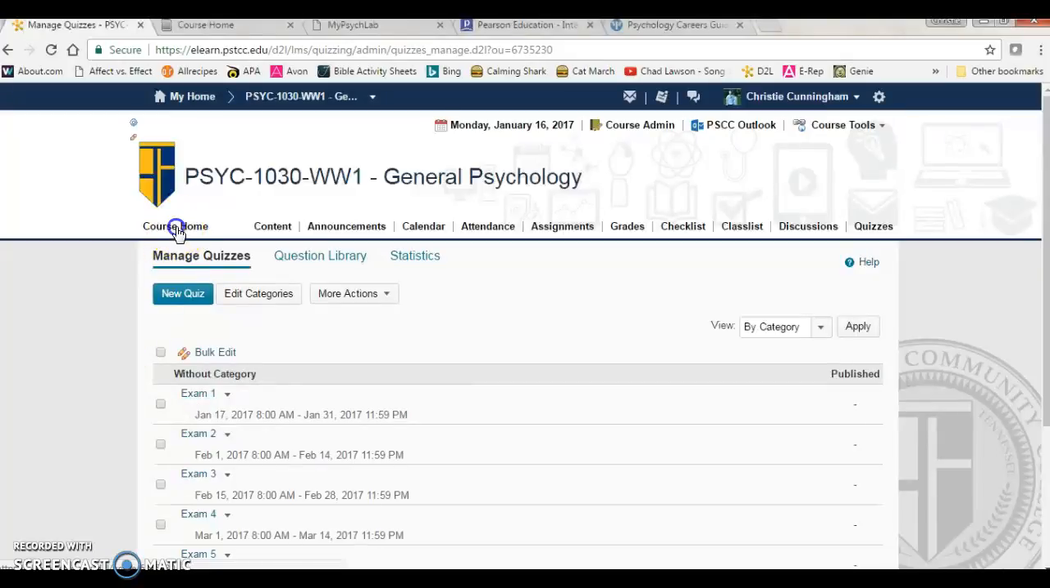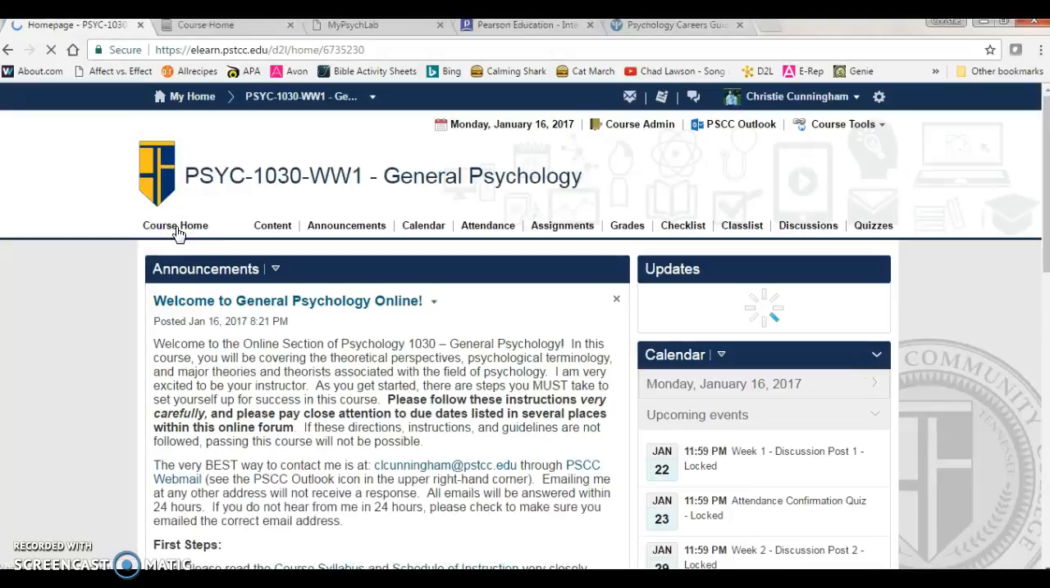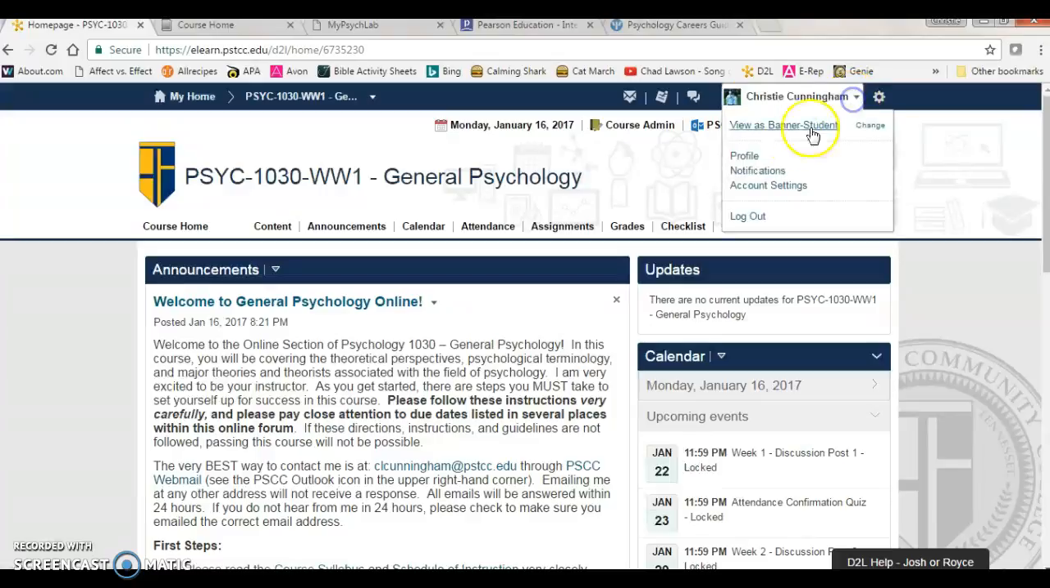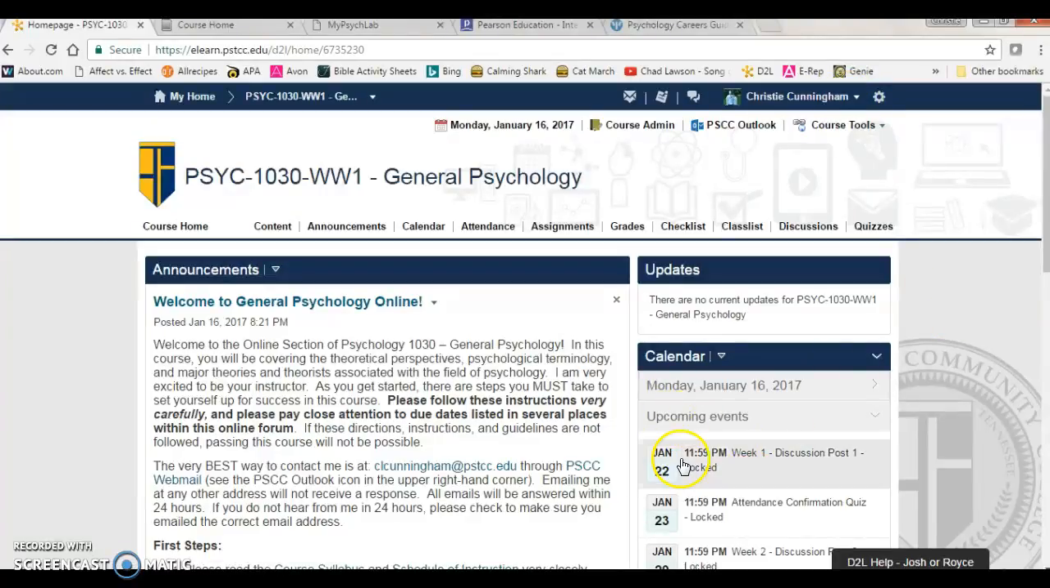These are the features you'll need to know about within D2L. You've got Email Me right up here. You can create your profile by clicking on Profile where you see your name. You've got a calendar here. You've got a message board here that I'll use all semester. And you can even click on this box down here for help if you need help with D2L.